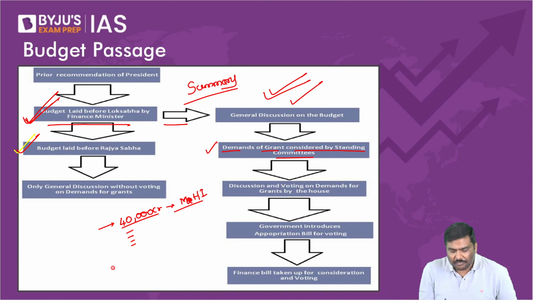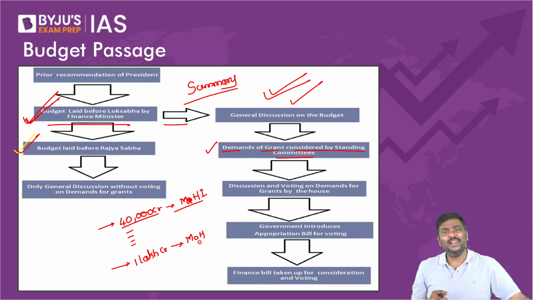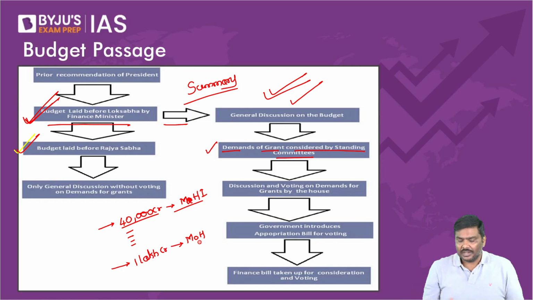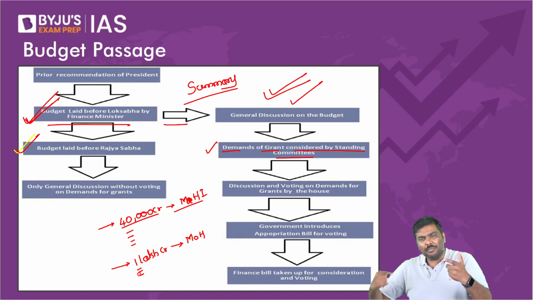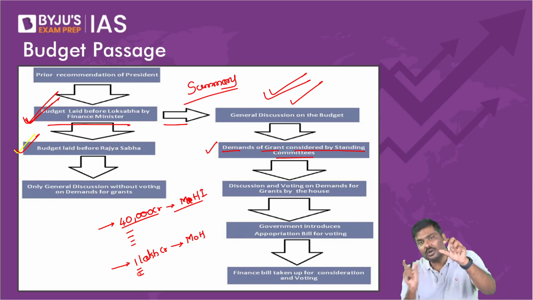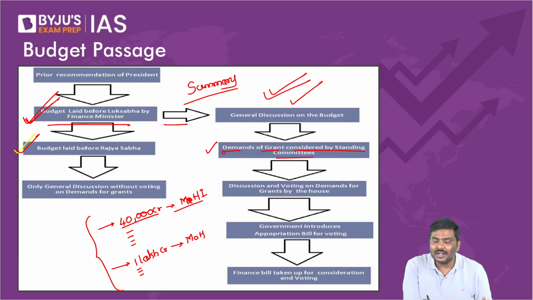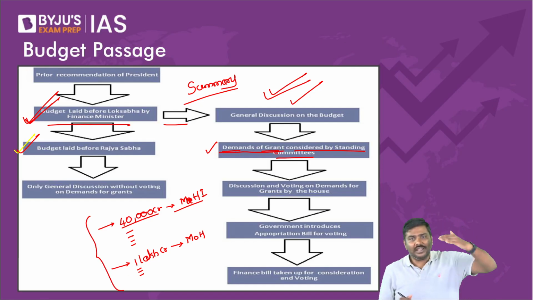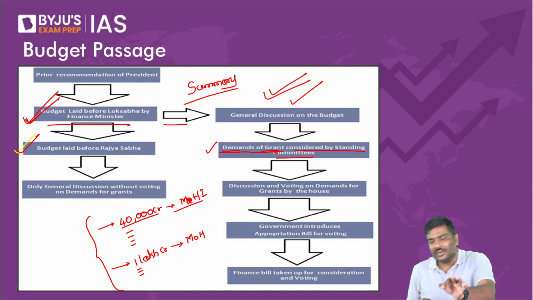Same way, the finance minister will also allocate, let's say, 1 lakh crore rupees for the Ministry of Highways. They will divide this 1 lakh crore rupees into different components. For what purpose has the 1 lakh crore been provided? All these individual allocations are referred to as demands for grants.